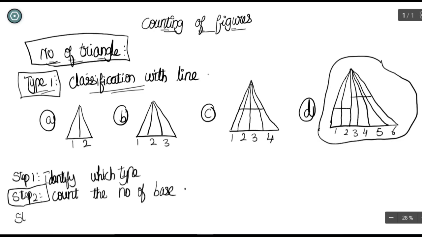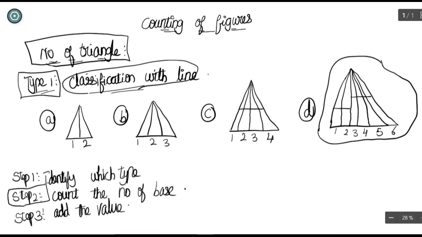What is the third and final step? It's just very easy. Add the value. Just trust me, that's all there is to it. You have to just count the number of bases and add the bases, and the answer you get will be the number of triangles in this classification. Isn't it very easy? Come, let us try to solve this first.